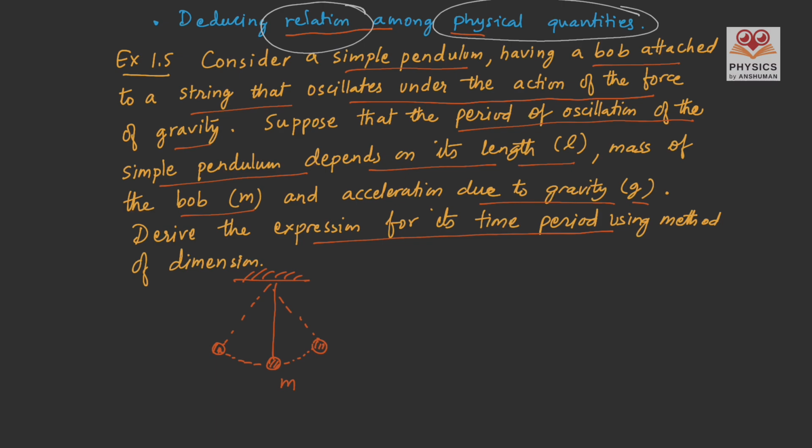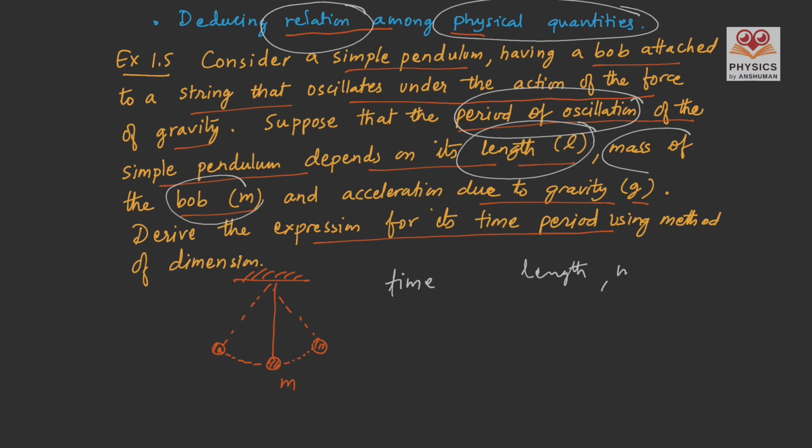One is the time period, the period of oscillation, and that is actually the time. And then we have length of the string, so one physical quantity is length, and then we have mass of the bob, so mass. So then we have length, mass, and gravity, acceleration due to gravity. So we have actually 4 physical quantities, and we have to deduce relation among these physical quantities.